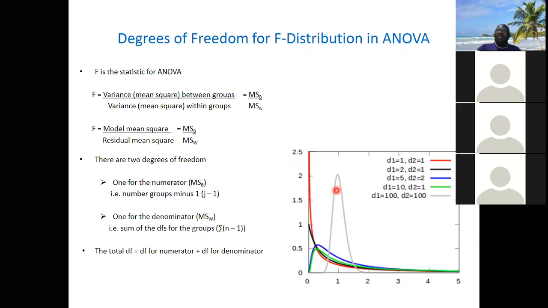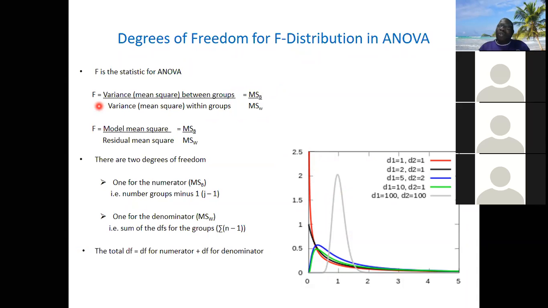So variance is the average deviation from the mean. We have a sum of square, and the mean of it is the mean square. So sometimes you see mean square, it means the same thing as variance.